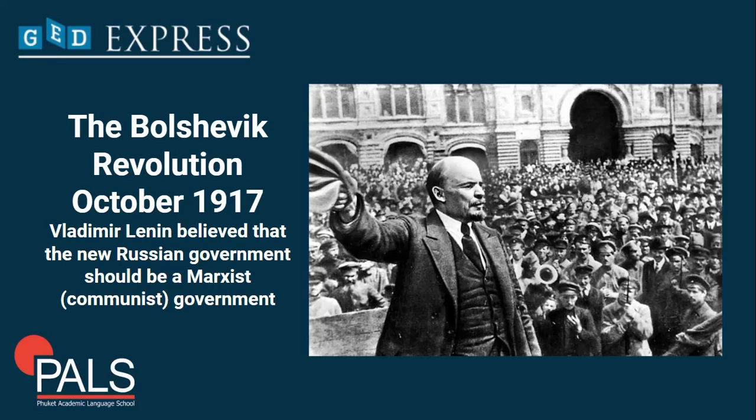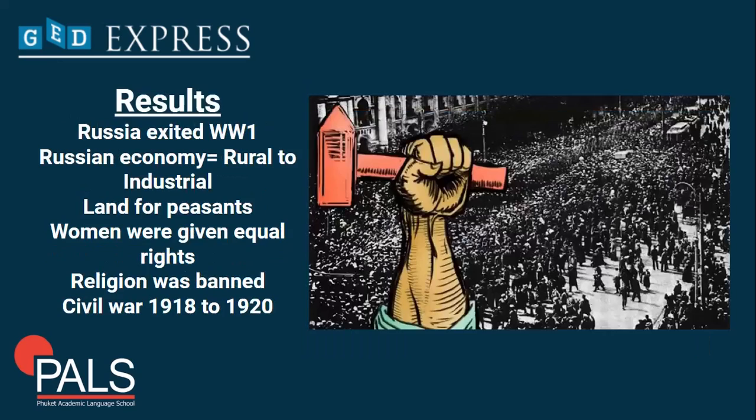So Russia was now the first communist country in the world. Take note of that. What happened after this? After the revolution, Russia exited World War I by signing a peace treaty with Germany. And the new government took control of all industry and moved the Russian economy from a rural one to an industrial one. It also seized farmland from landholders and distributed it among the peasants.